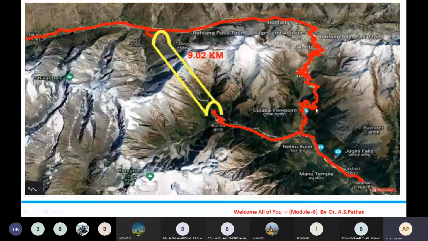To reduce these things, the Indian engineering field started thinking about and planning the construction of this tunnel. There will be challenges. The first challenge is at the south and north portals. There will be challenges of hydrology and hydraulics.